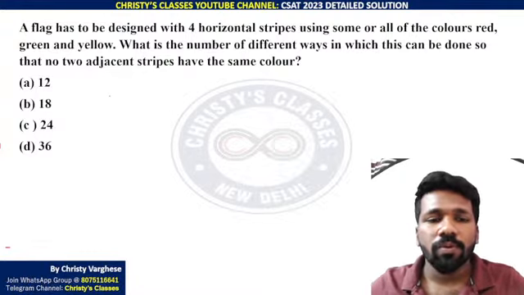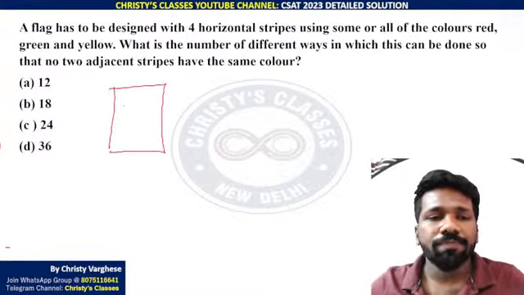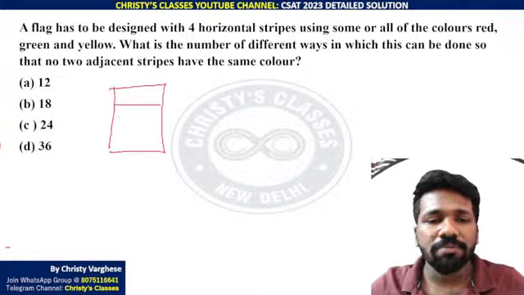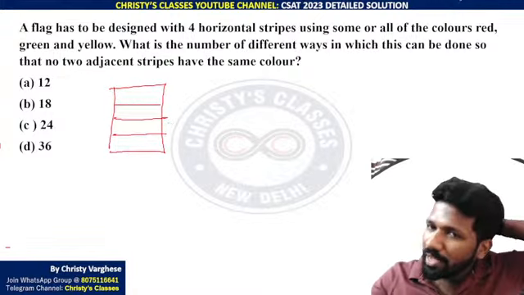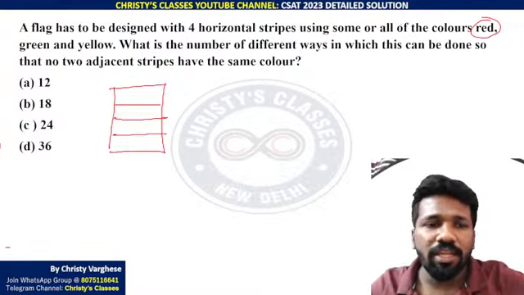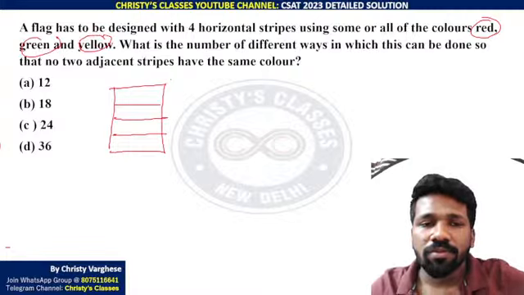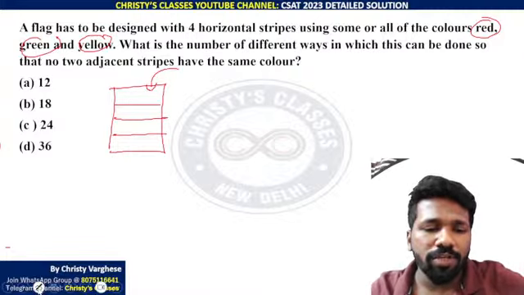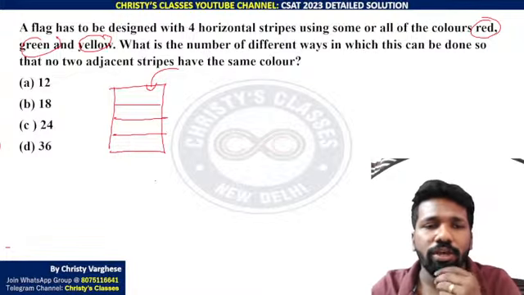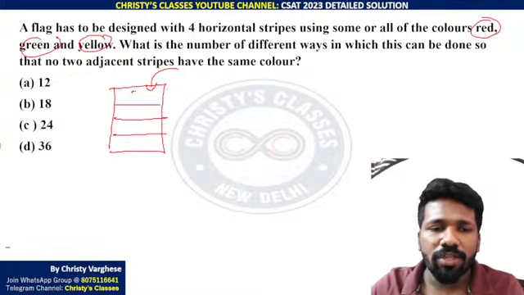How? You have 4 horizontal stripes, 1, 2, 3, 4 to be filled, and you have how many colors? Red, green and yellow, 3 colors only. So for the first stripe, there is no restriction at all. You can use red or green or yellow, 3 possibilities.